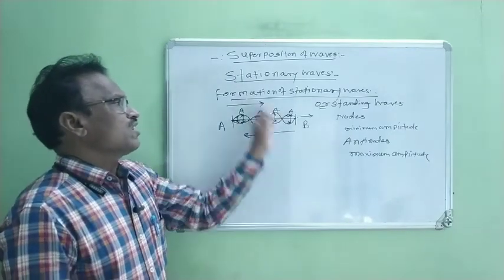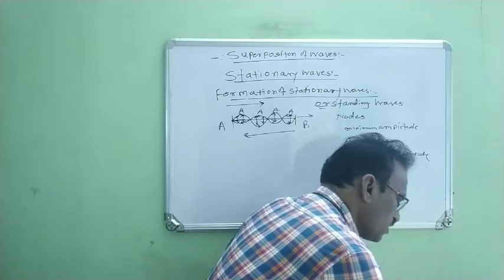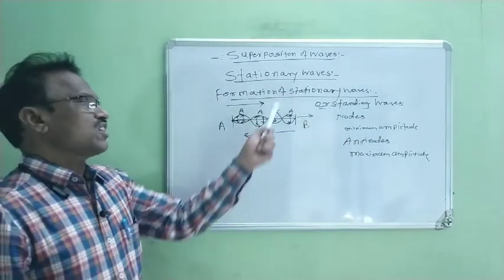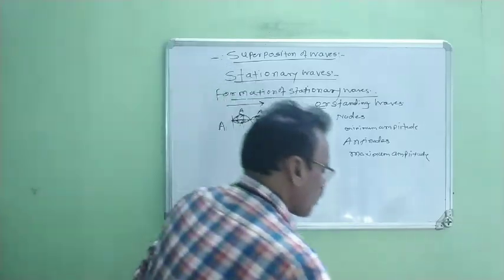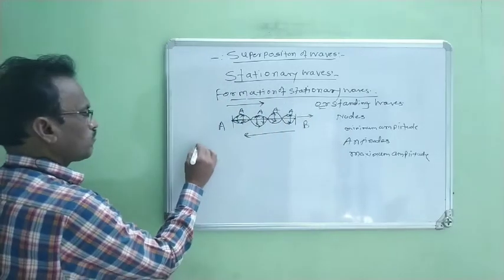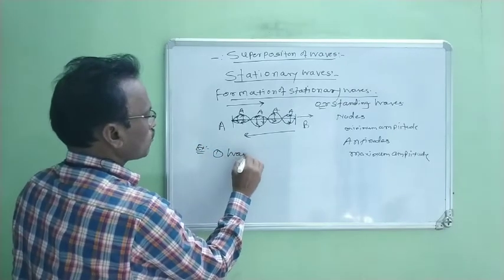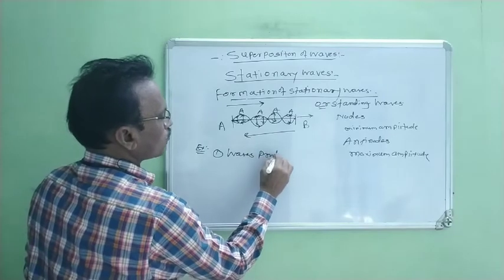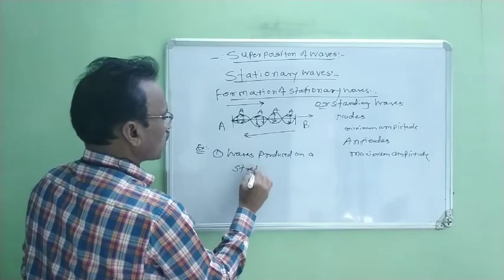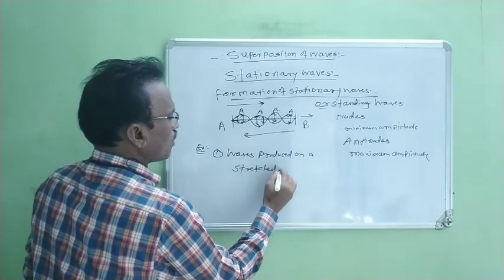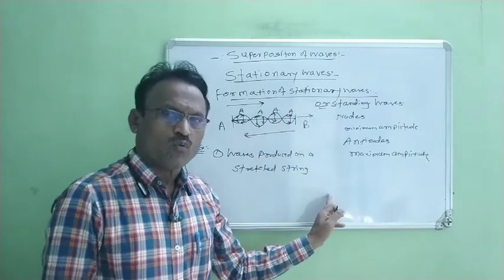Now, in this way, stationary waves can be formed. Stationary waves have different properties, but first we consider examples. First example: waves produced on a stretched string is an example of a stationary wave.